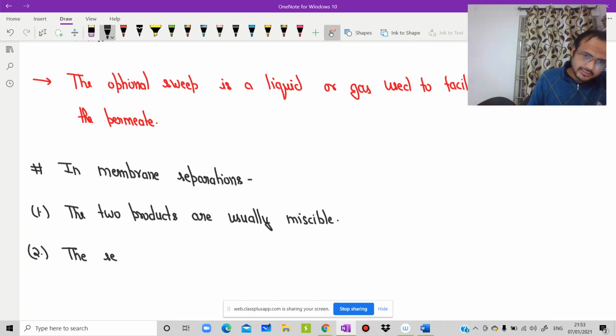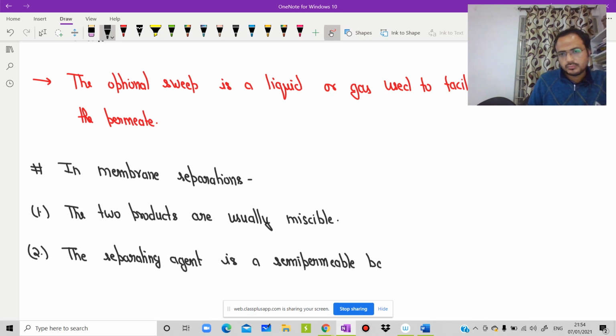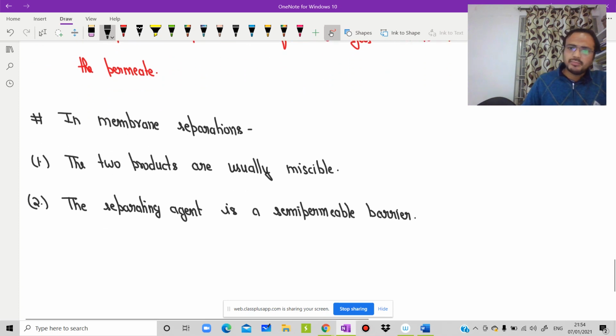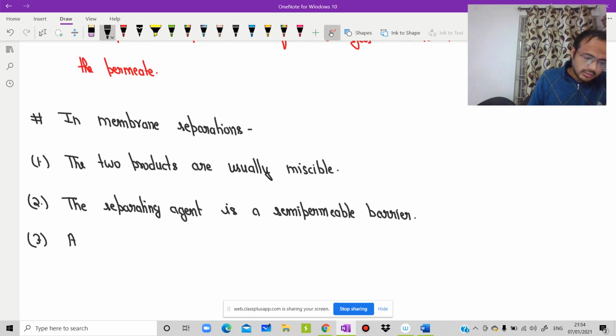The separating agent is a semi-permeable membrane barrier. Third one is a sharp separation.